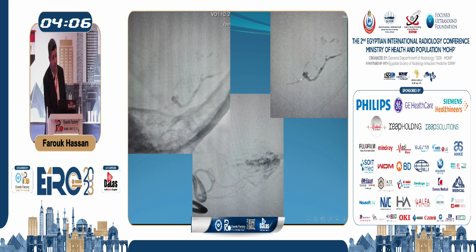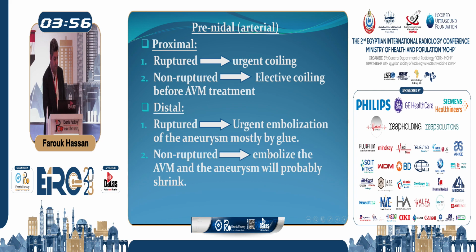And we injected our glue. So we occluded the flow-related aneurysm and the feeders, part of the AVM. It's not important, but at least we secured the origin of the bleeding, and then later on we'll see what to do with this AVM. We may have also a flow-related aneurysm that is non-ruptured, which we discover when we do the angiogram.